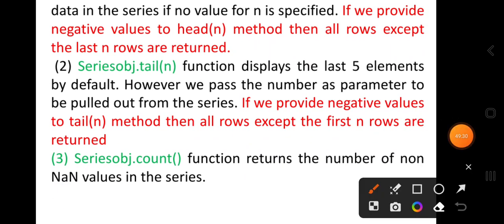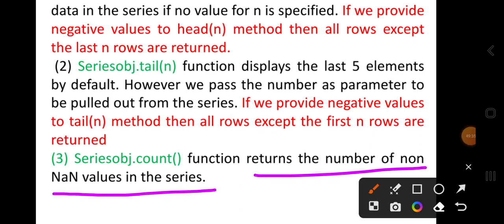The series object count function returns the number of non-NaN values in the series.